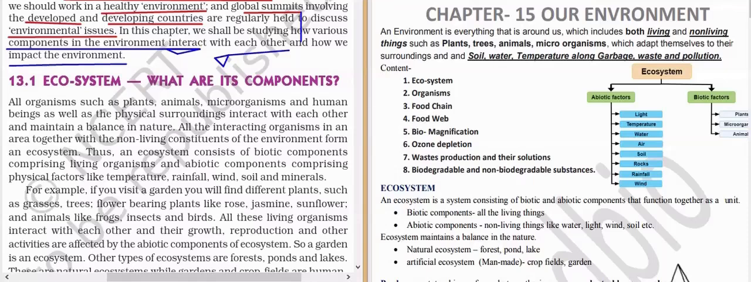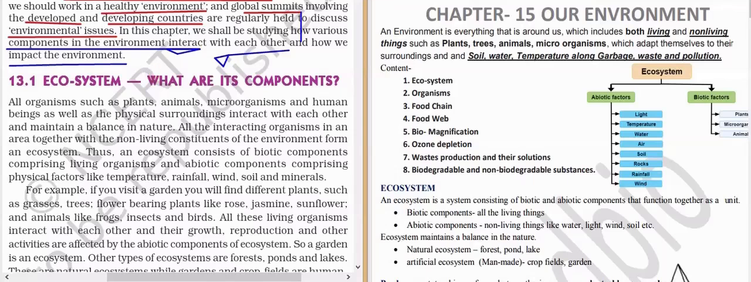Like suppose animals need food. Animals need land to stand. Animals need water to drink. Animals need rain. Animals need rocks to hide. So like this, animals need air, temperature, light. Everything is important. So this is called the interaction between living and non-living. That is nothing but biotic, meaning biological, and abiotic, non-biological components that function together as a unit. In short, we can also say interaction.